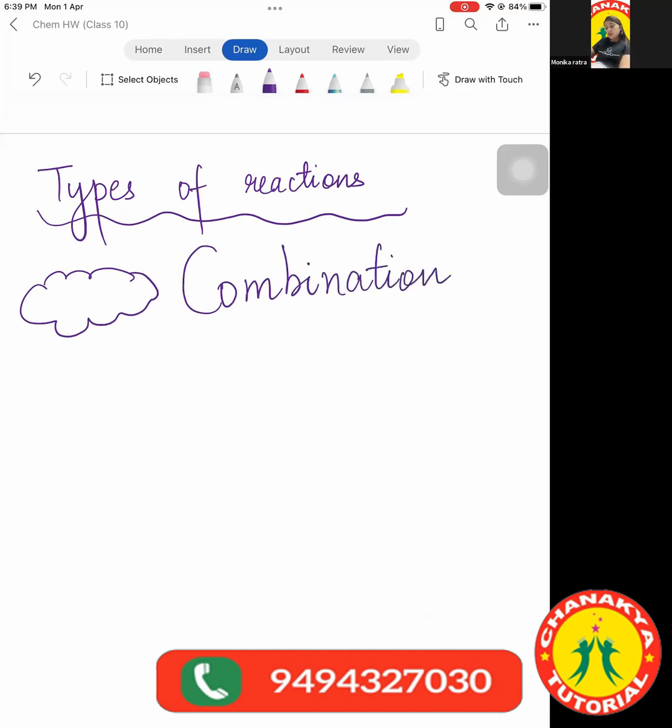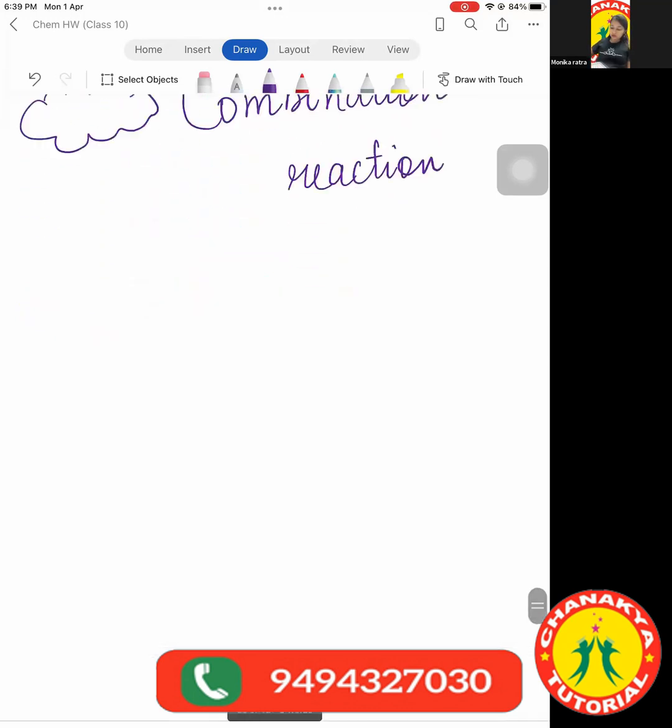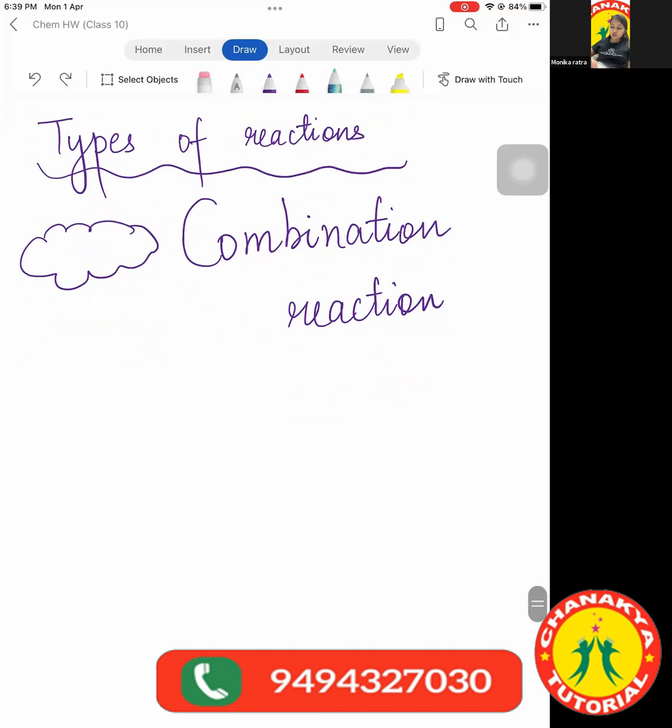If you look at this term very carefully, then you will find out that there is a hidden word, which is combined, in this term. So what are combination reactions?